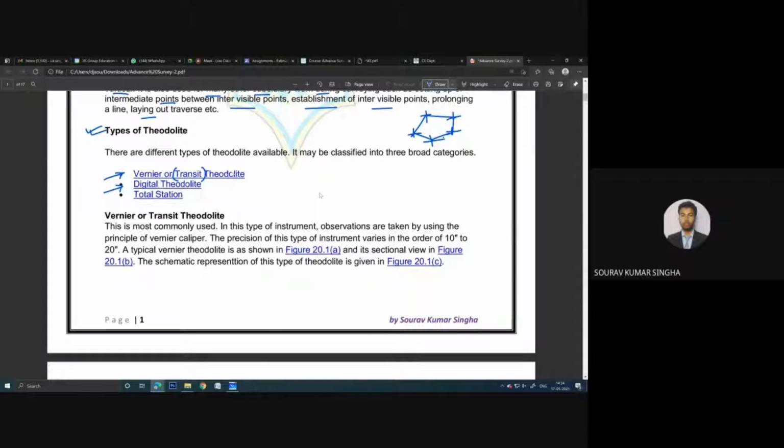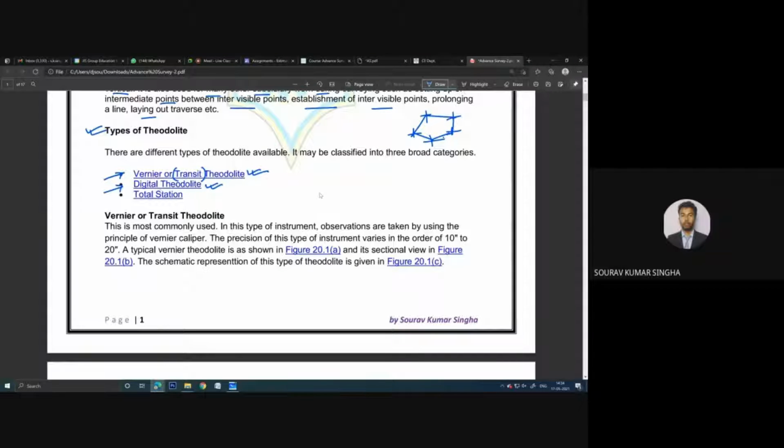And the transit theodolite is the instrument that I have told you about. I will show you images and the 3D view of the theodolite. I have a beautiful video, I have shortlisted it and put the link in this PDF, so there is no need to search for it. Now, digital theodolite: we have these two theodolites in our college, the vernier theodolite as well as the digital theodolite.